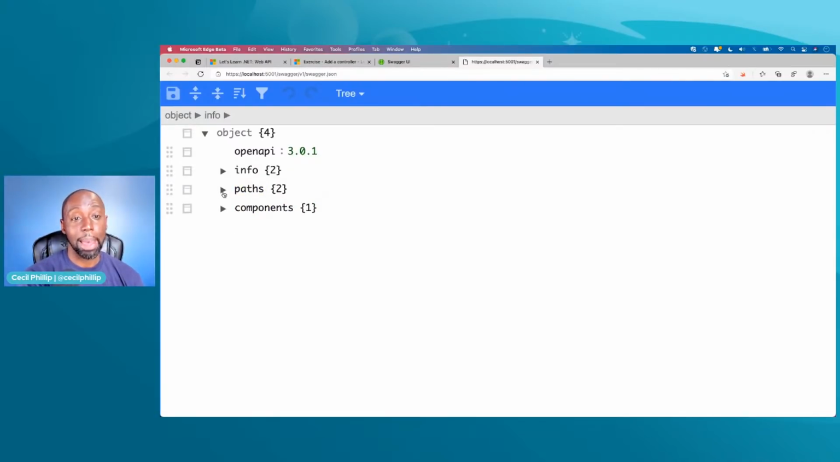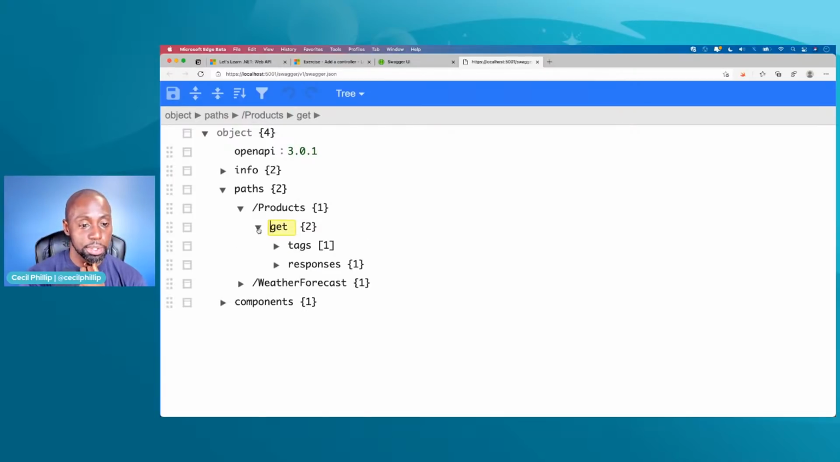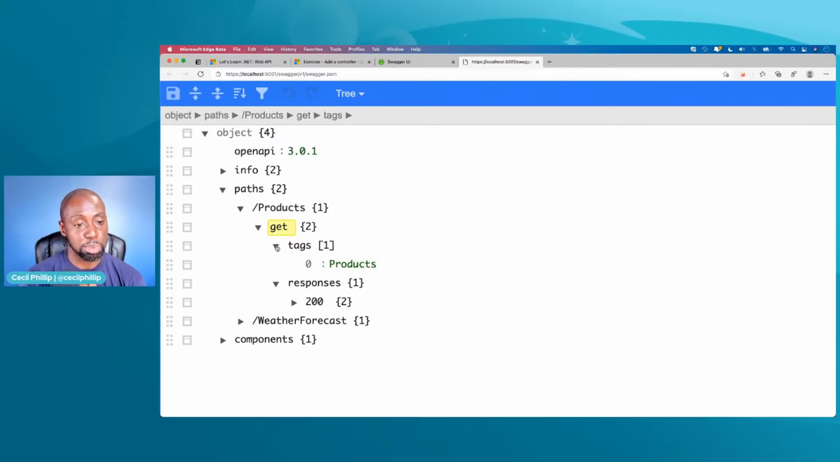Also, notice here it has a path, right? Remember we talked about URLs, and the last part of that URL being the path to the resource. How do I get to the thing that I actually want to use? That's also described here in this JSON document. So notice we have /products, and we also have /weatherforecast. If I open up the products one, this is my GET request. And then you can notice here that it returns a response, and then there's some tags here. It just tagged it as products.